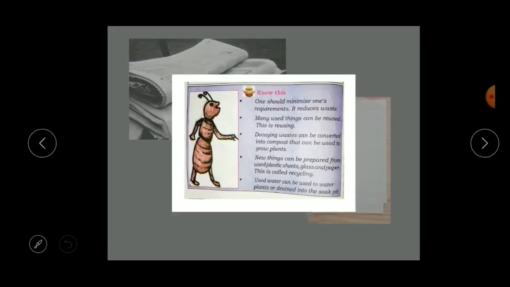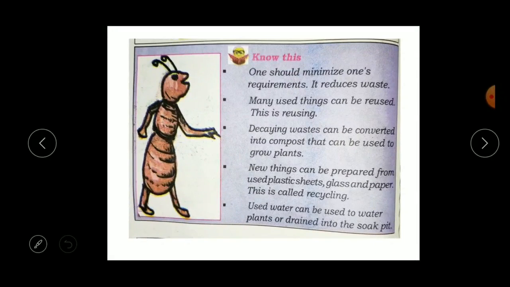Here are some other points. Let us know which those are. One should minimize one's requirements. It reduces waste. Minimize is nothing but reducing it. Every person should minimize their necessities. Requirements is nothing but necessities, so it will reduce the waste, isn't it?